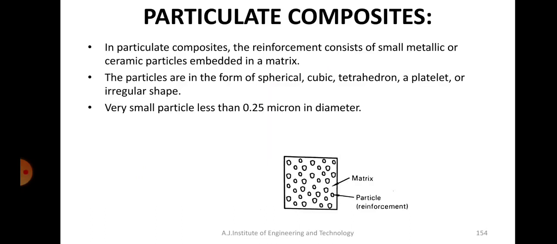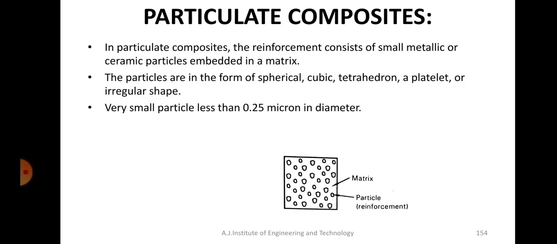Okay, so next one is particulate composites. As the name itself suggests, particulates means they are not fibers, they are small particles. The same materials, instead of keeping them as fibers, we make powders of them, and we mix that with the matrix material. That type of reinforcement is called particulates.